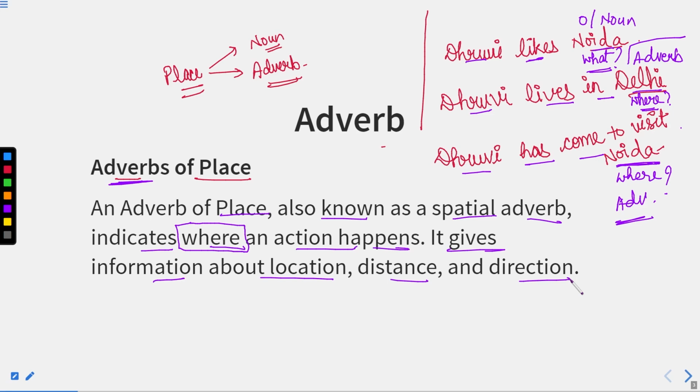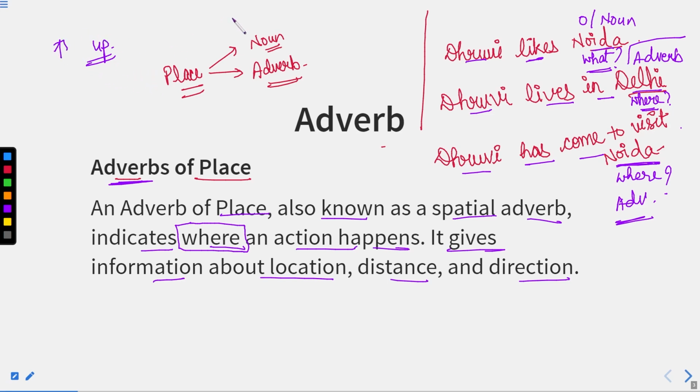Now, there is one more confusion that may arise in our mind: what is the difference between adverb of place and preposition? Because many times, if a word is a preposition, it can behave like an adverb as well. For example, up is a preposition which means something above.